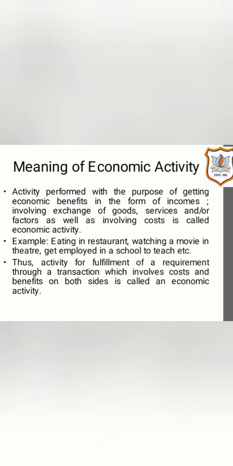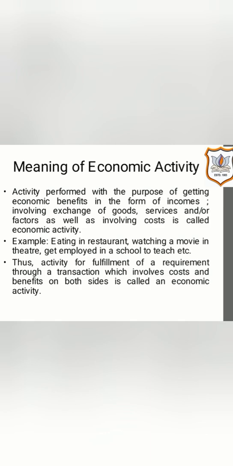So there is also an involvement of cost, and this cost is borne by both the parties. When a trader sells goods, the person who buys those goods from the trader needs to pay money for that.